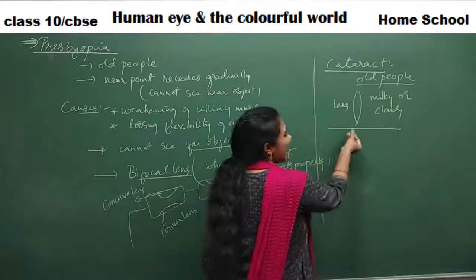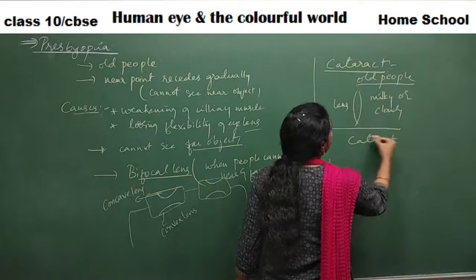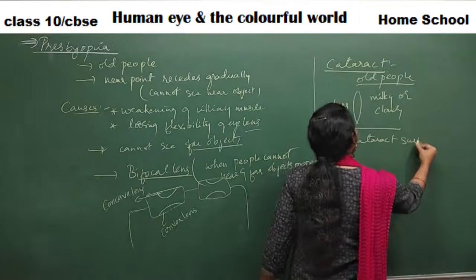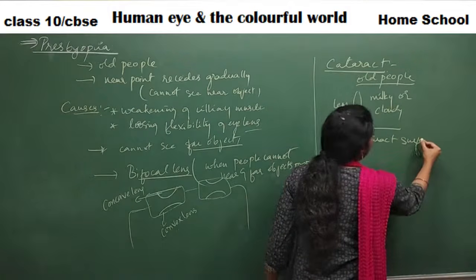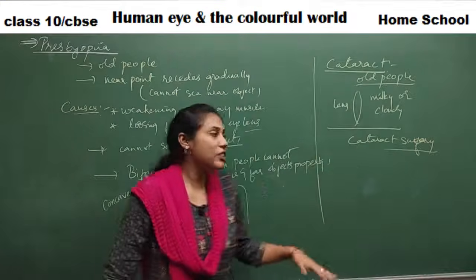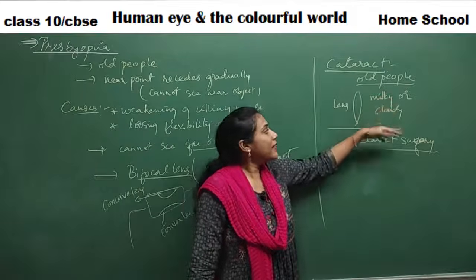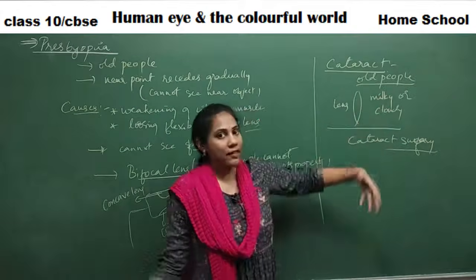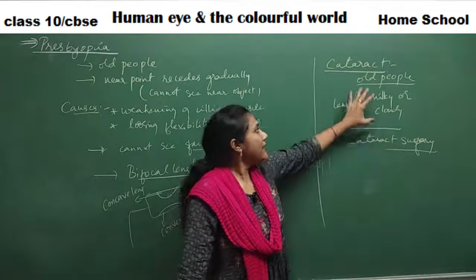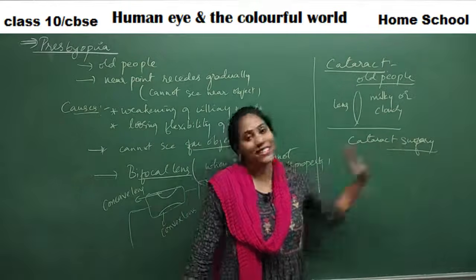You can always correct it by doing a cataract surgery. Old people, if they cannot see something properly, will go for surgery. You must have heard of this surgery, right? Cataract surgery, where they remove all that milky cloudy thing and make the lens transparent. So this particular problem can be solved by cataract surgery.